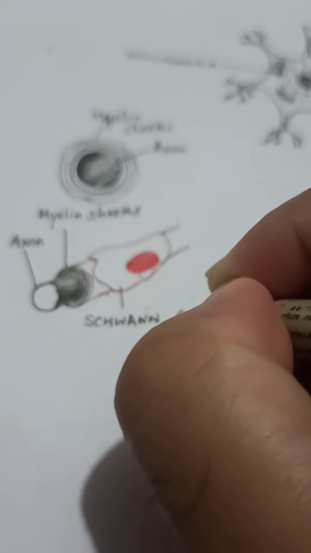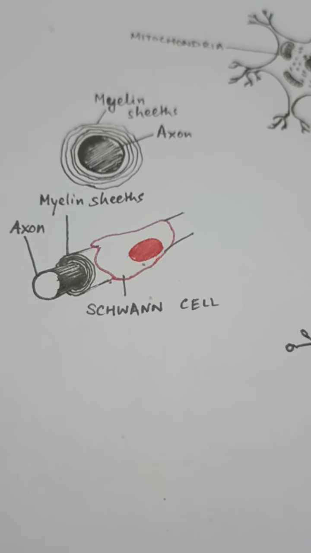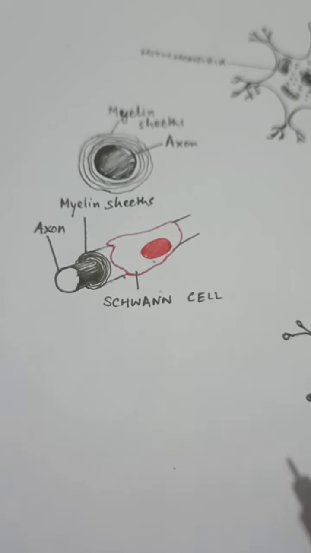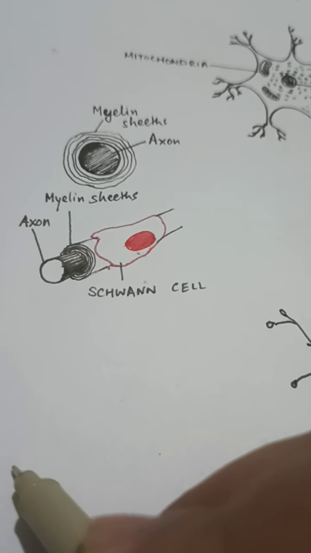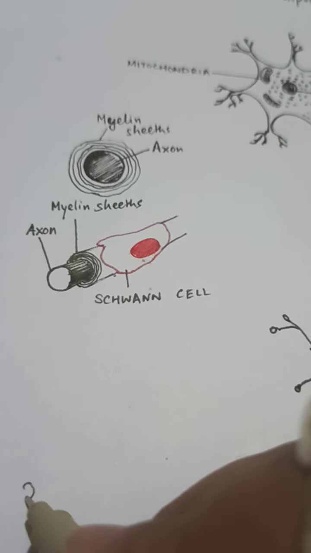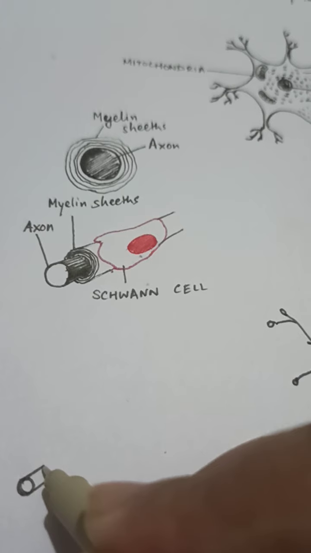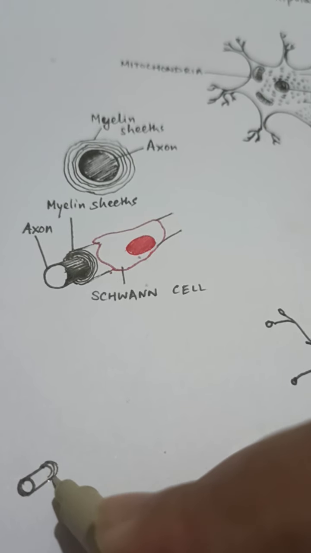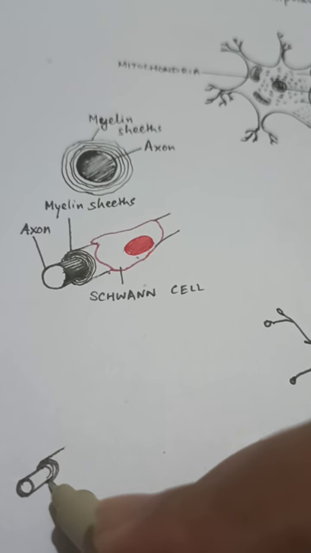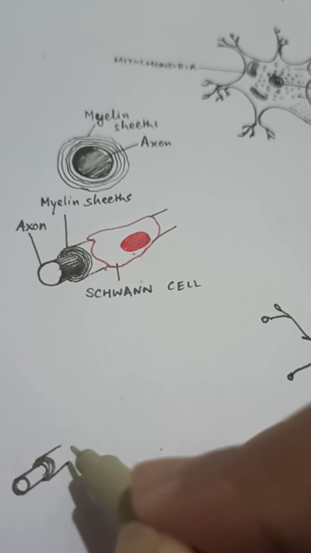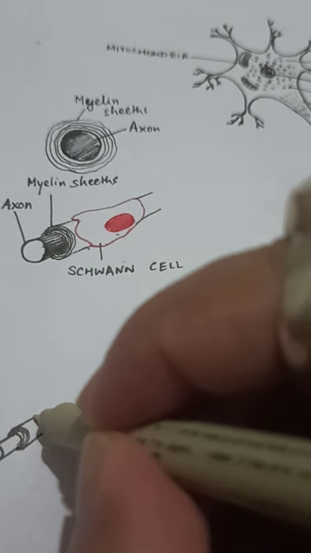SCHWANN, the Schwann cell. This is what is known as the Schwann cell. Not only the Schwann cell, but I should have made the diagram in such a way that I can draw both the pictures, so I'll draw a tiny one now. The axon layer, the myelin sheaths, they are again secreted by another type of cell,